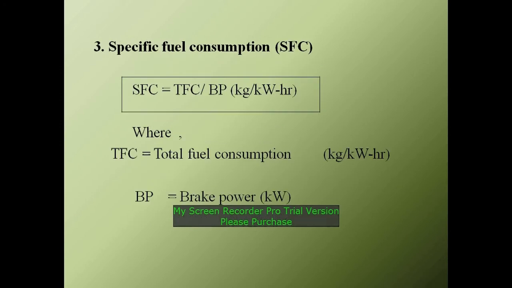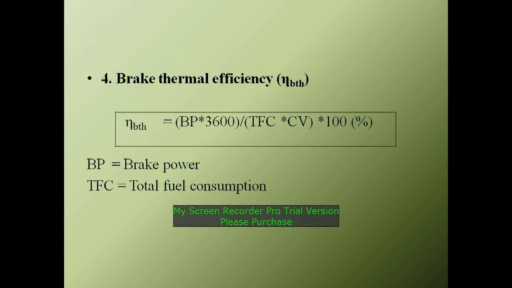Specific fuel consumption is another formula we used for calculation. SFC is equal to TFC by brake power, where TFC is total fuel consumption. Brake thermal efficiency is equal to brake power into 3600 by TFC into CV into 100%, where BP is brake power and TFC is total fuel consumption.